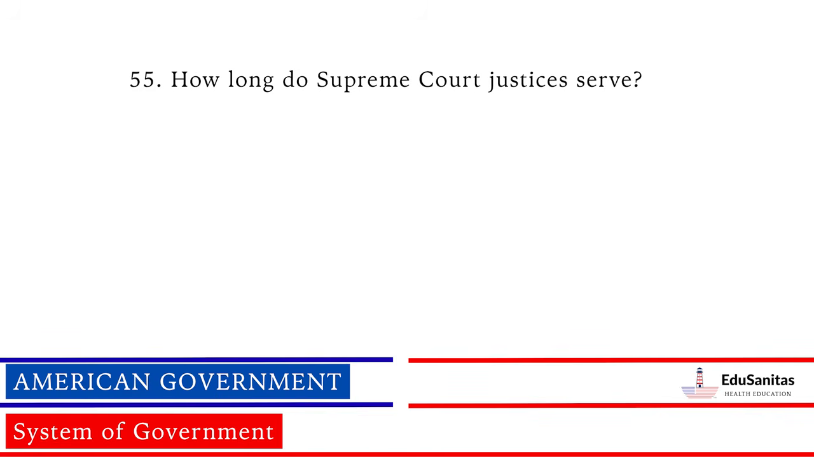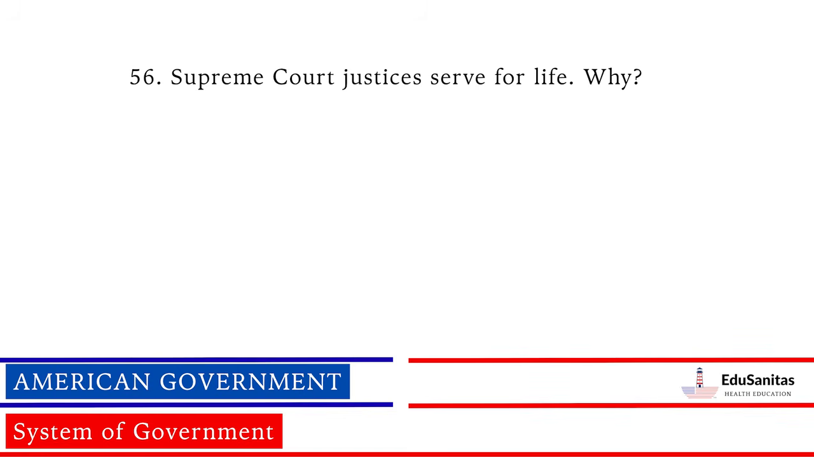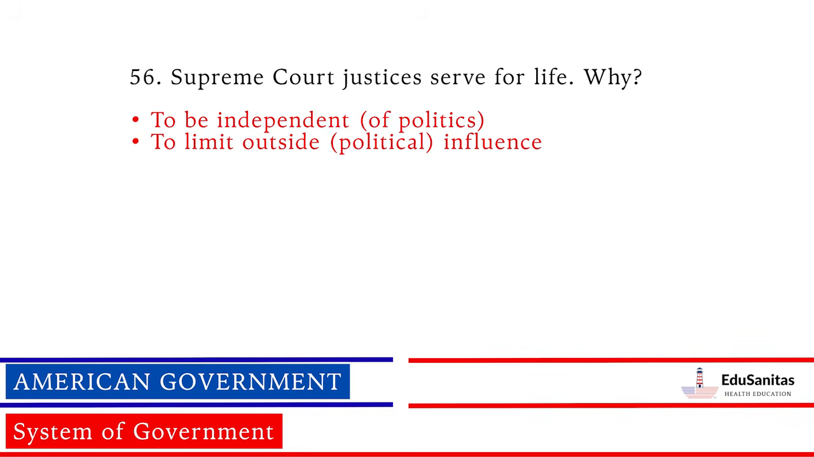How long do Supreme Court justices serve? Life. Lifetime appointment. Until retirement. Supreme Court justices serve for life. Why? To be independent of politics, to limit outside political influence.